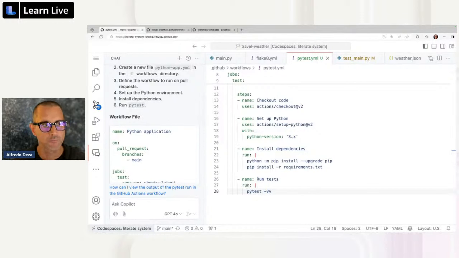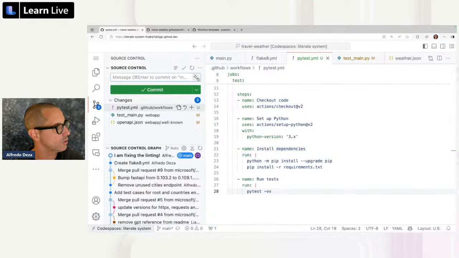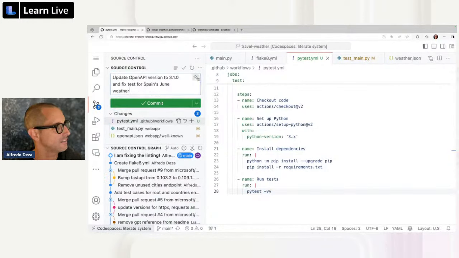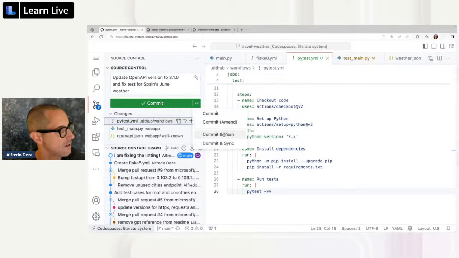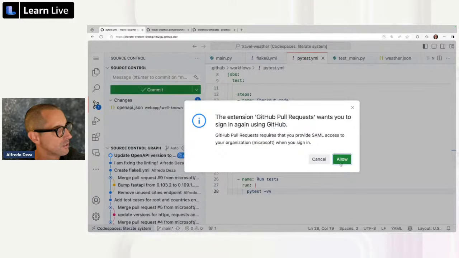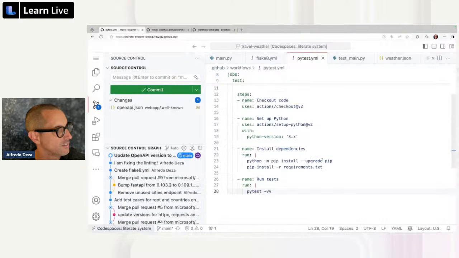We're going to go a little bit fast because we're running out of time. Let's see if Copilot can generate a nice commit message here. Update OpenAI API version to 3.1.0 and fix test for Spain June weather. Sure. And we're going to commit, and actually I need to add the files. I forgot about that, sorry. So let's do that very quickly and do commit and push. This GitHub pull request prompt is really annoying, but we're going to cancel.